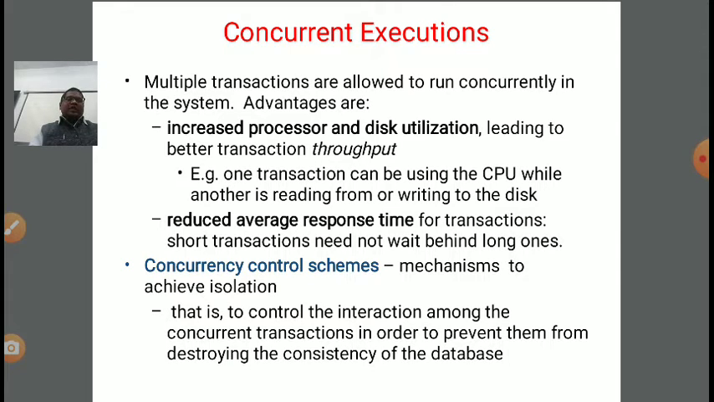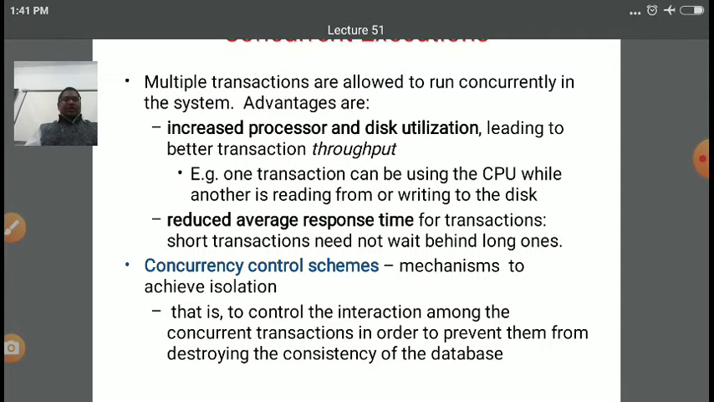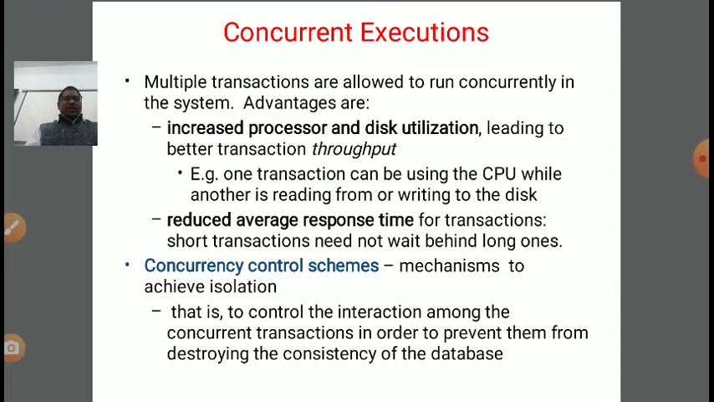For example, suppose one transaction can be using the CPU while another is reading from or writing to the disk. They are engaged with different tasks, but they are doing them in parallel. Suppose one is busy with the CPU and another transaction is performing the reading and writing task. Now, the concurrency control scheme. Before that, it reduces the average response time.